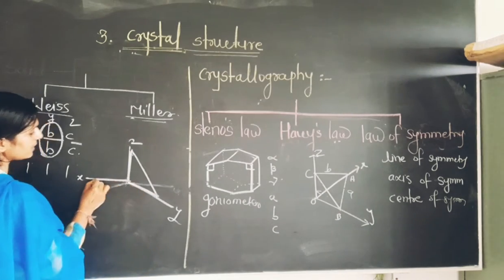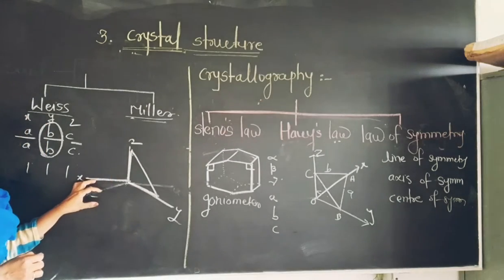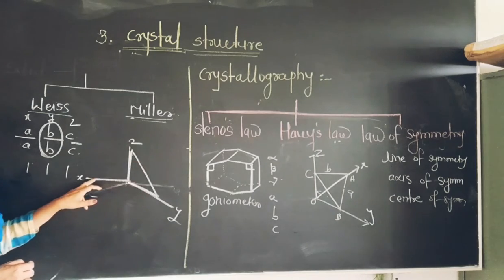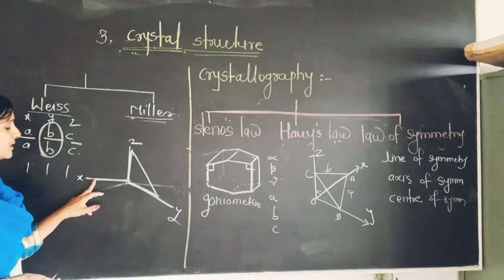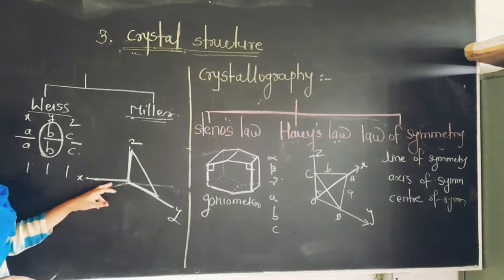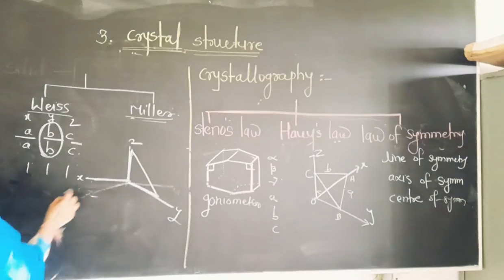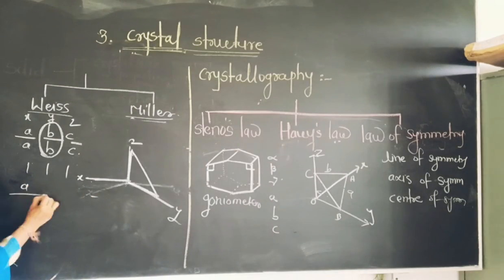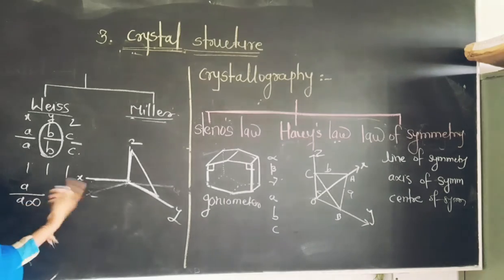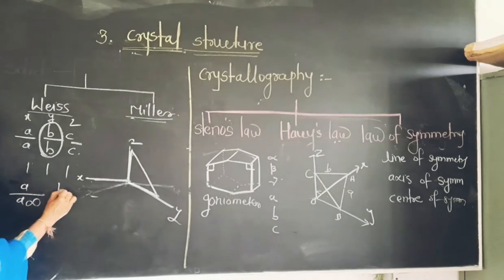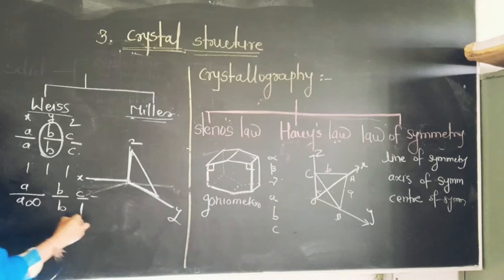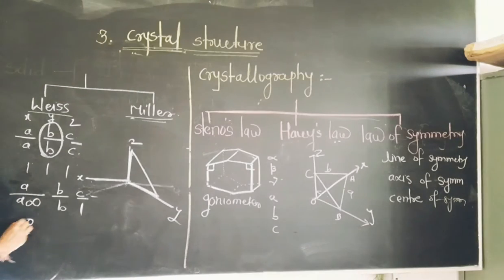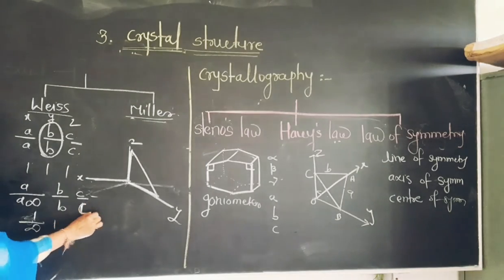This plane cannot correlate with the x-axis. Therefore, this plane intersects the x-axis at infinity. So at that time, what happens? At the x-axis, if they are parallel or do not intersect, we will write like this, and we will get 1 bar infinity 1 and 1.